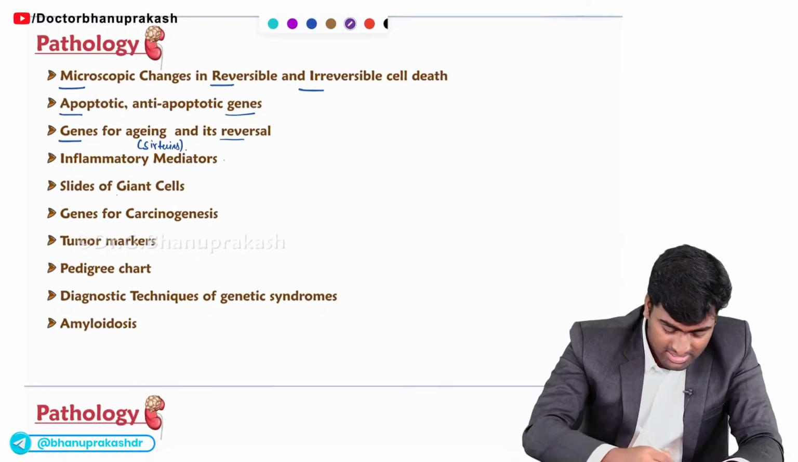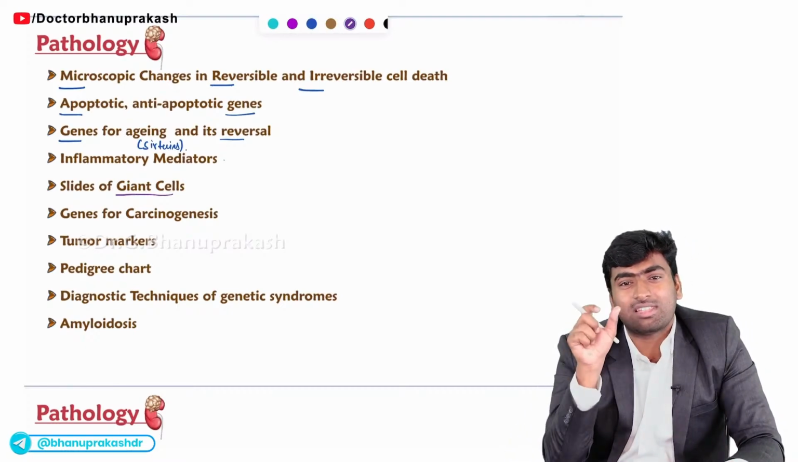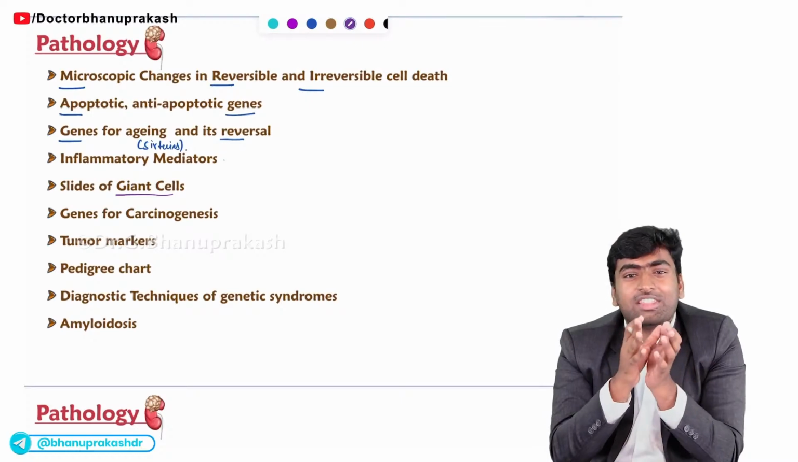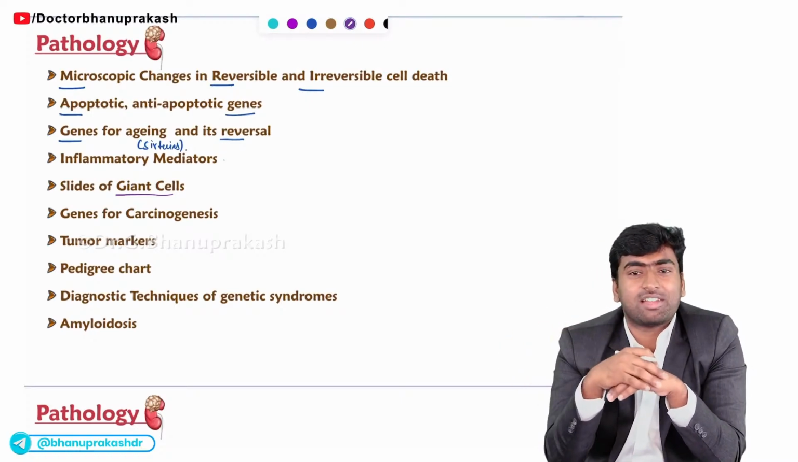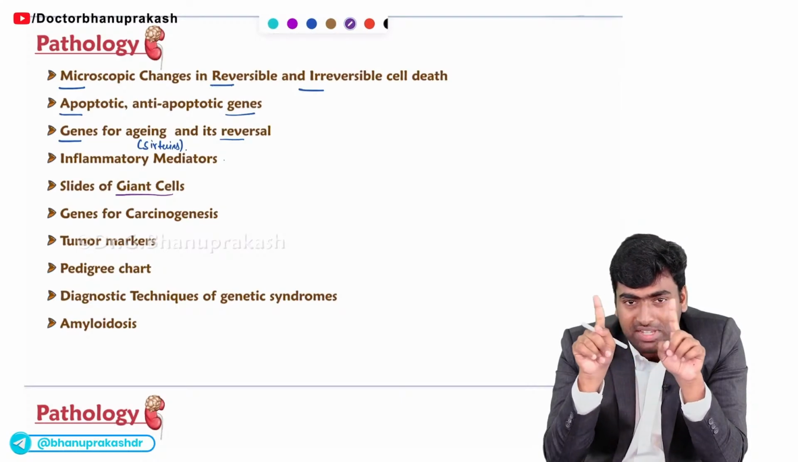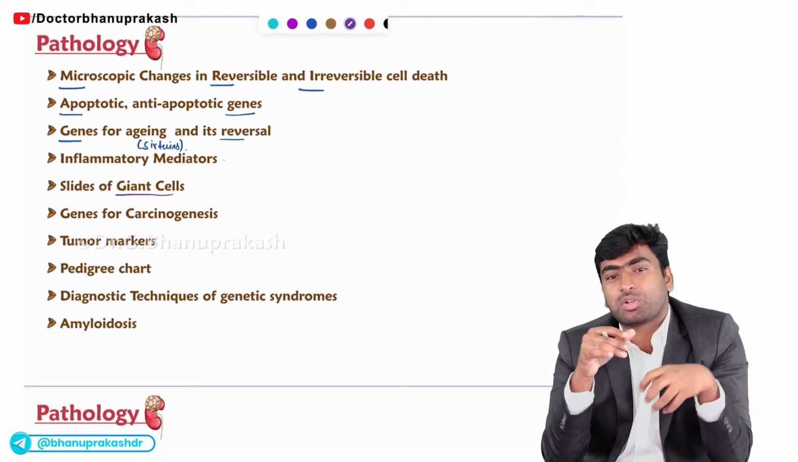Fine. And sometimes they may give slides of giant cells. Once they give slides of the giant cells, they will ask which giant cell this is, or sometimes they may correlate with some diseases. For example, recently they asked about the Langhans cells. They will give an image of Langhans cells and ask which of the following diseases is related to these giant cells.